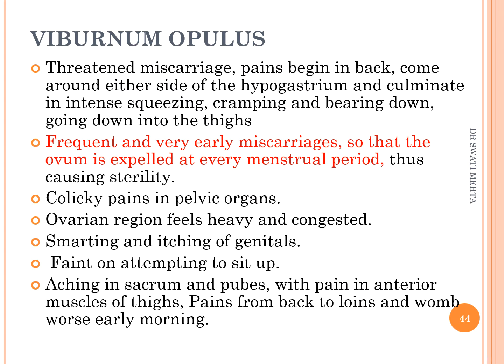And there is a history of membranous dysmenorrhea, or congestive dysmenorrhea in the patient, and with that there is a history of fainting on attempting to sit up during menstruation. We can use viburnum opulus.